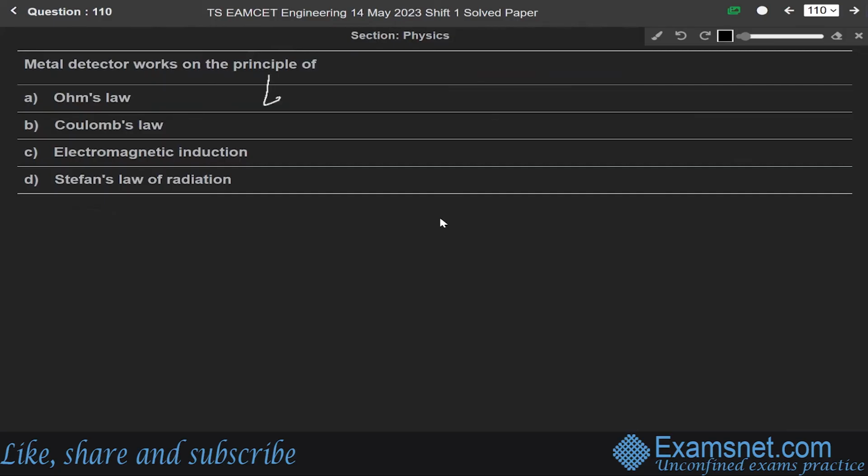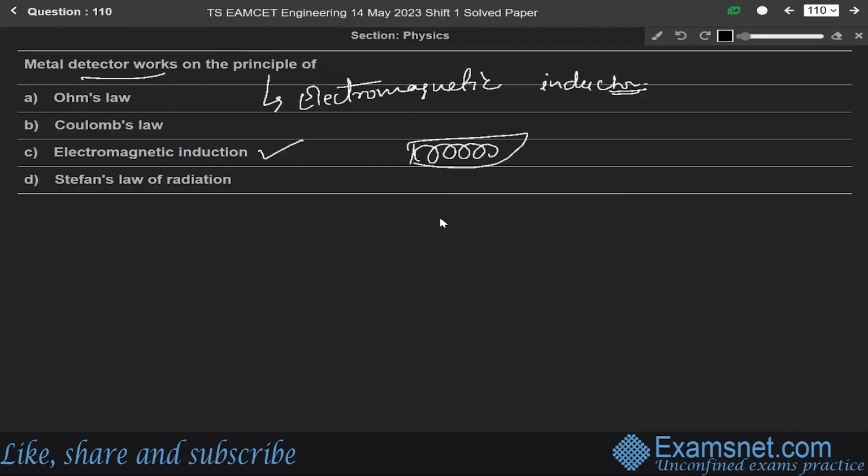Okay. So, this question is from the chapter of electromagnetic induction. So, metal detector works on the principle of the electromagnetic induction. A metal detector produces a time varying magnetic field by the coil inside it. Okay.